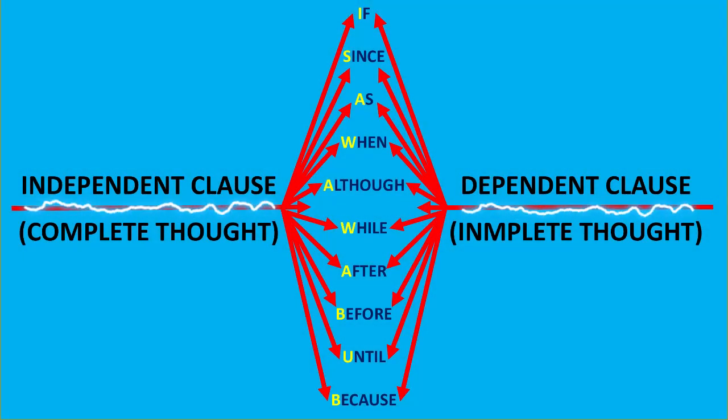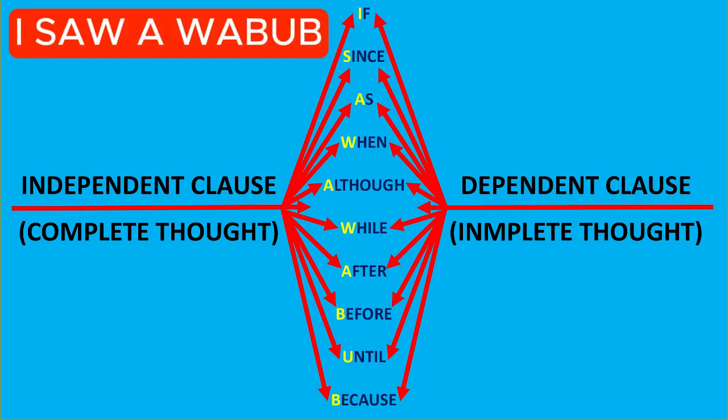These clauses, independent as well as dependent, are linked by subordinating conjunctions. A helpful mnemonic to remember the most common subordinating conjunctions is I saw a verb: if, since, as, when, although, while, after, before, until, and because.